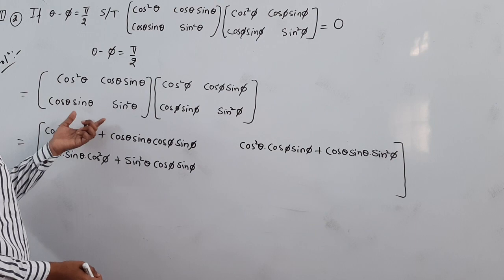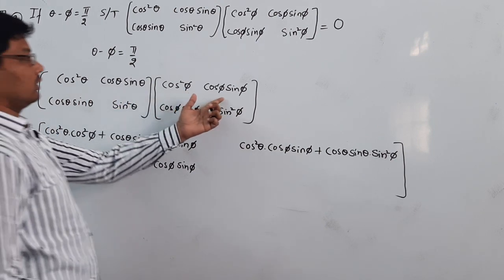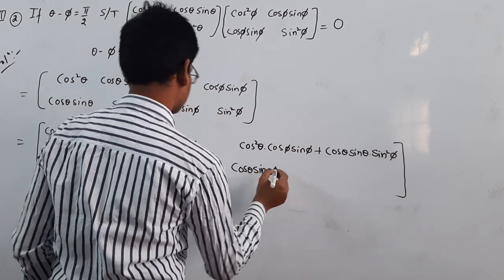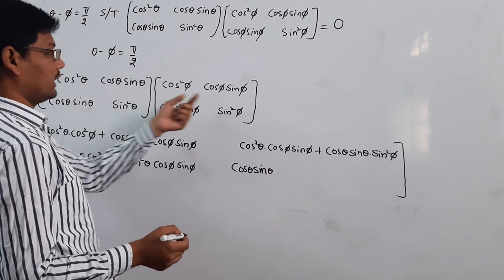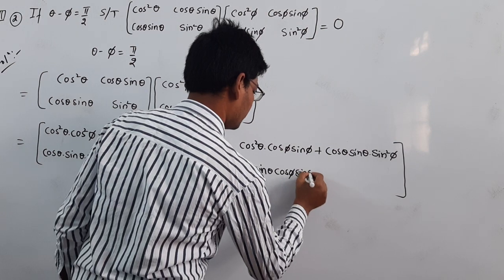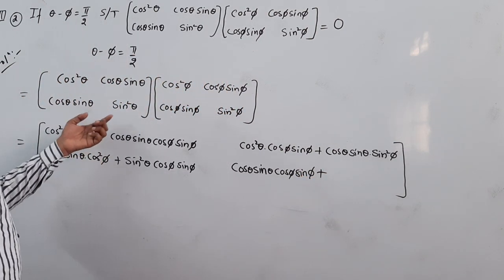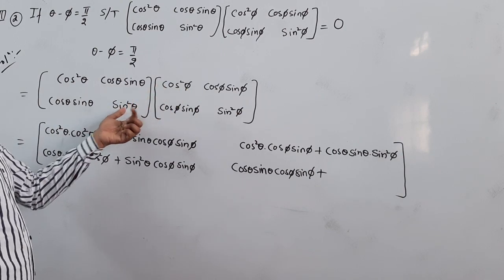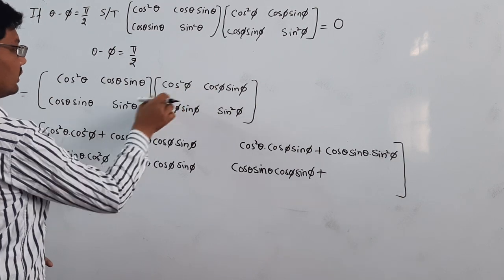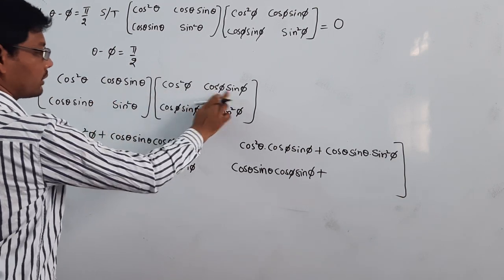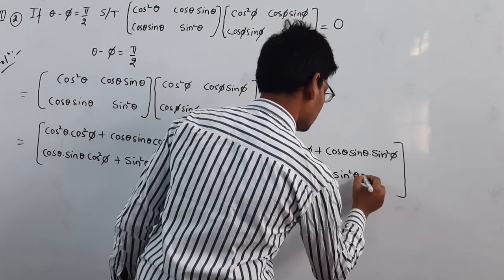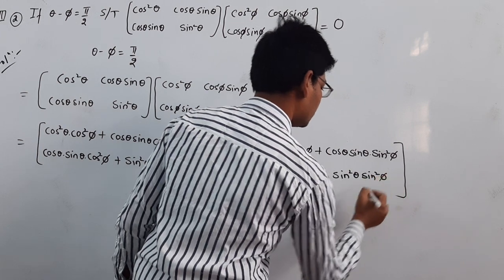Next, cos theta sin theta into cos phi sin phi, plus sin square theta into sin square phi.